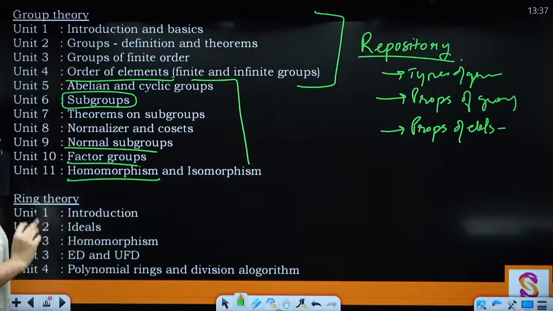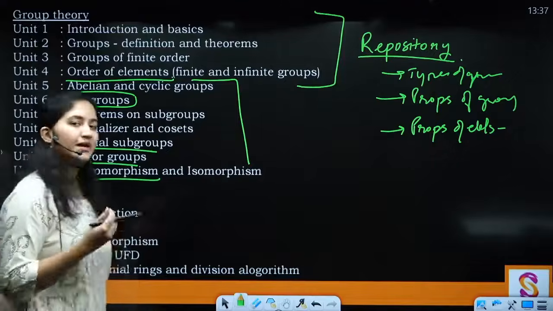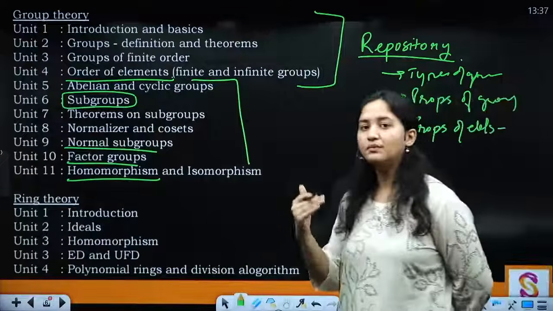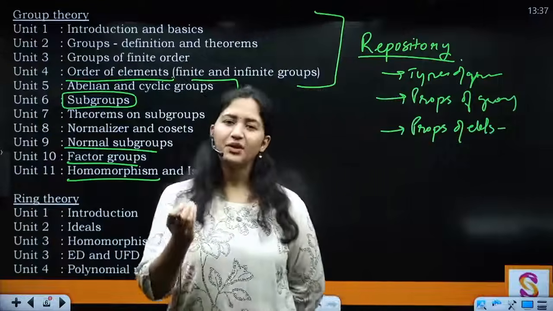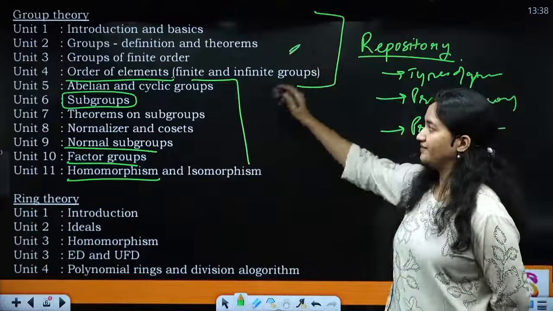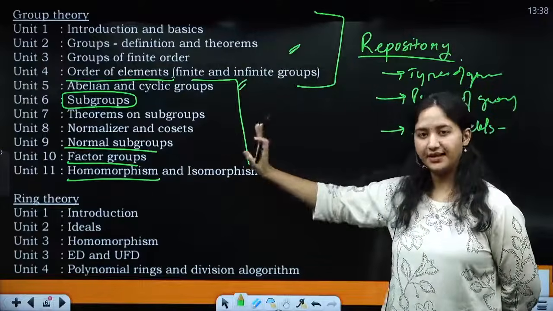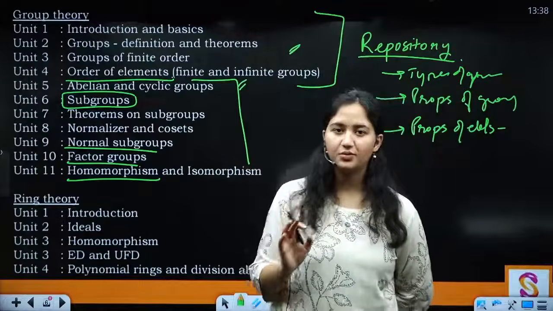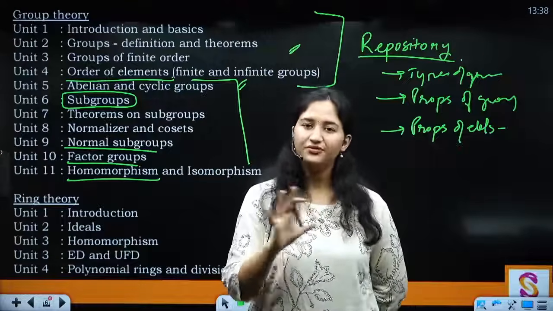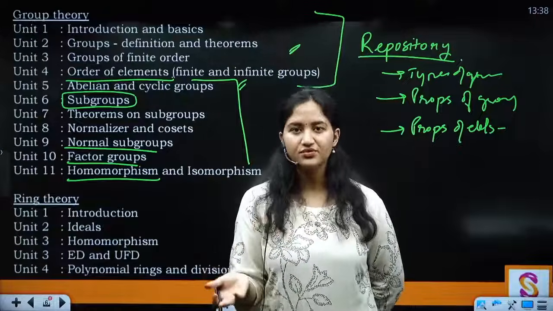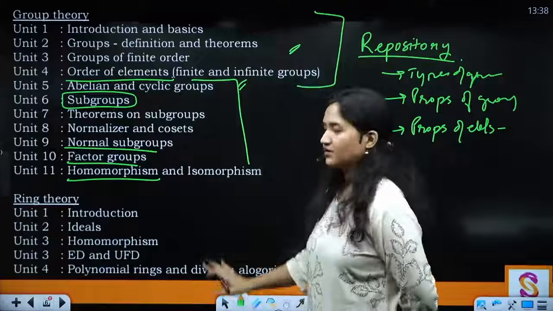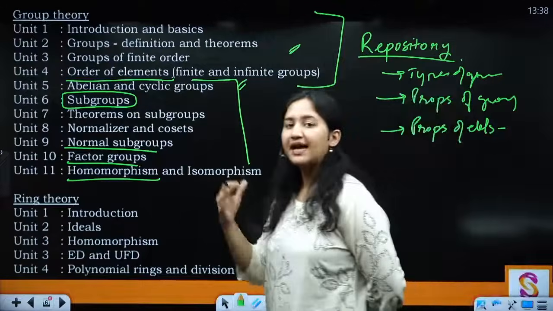And after this we are going to start with ring theory. Now in ring theory the approach is going to be slightly different. In ring theory we are not going to be studying all the types of rings in as much detail. Why? Because look, R plus is your abelian group, right? This you are very well versed in by this point, right? After that I have introduced another binary operation. You have introduced two binary operations, but there is no difference when you are doing the calculations for it, right? Whether you do it with one operation or the other, it is one and the same thing. Clear?